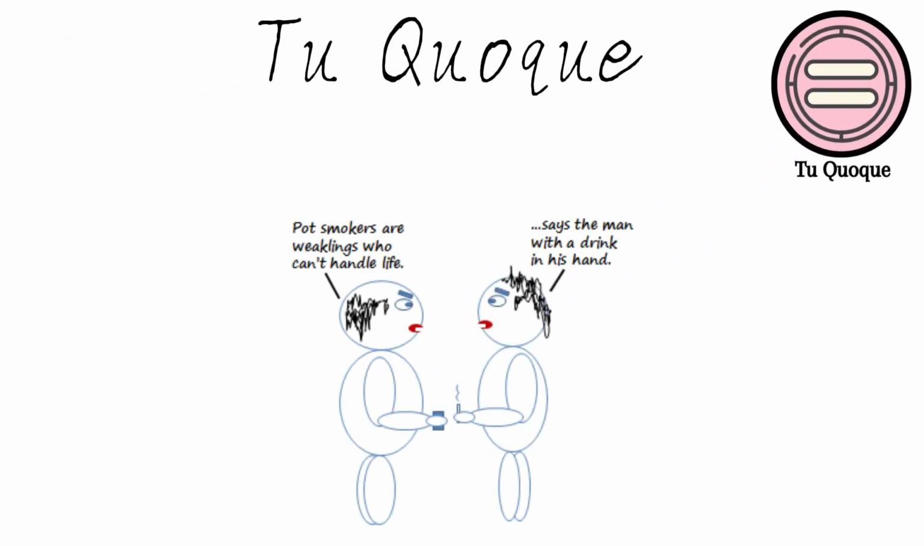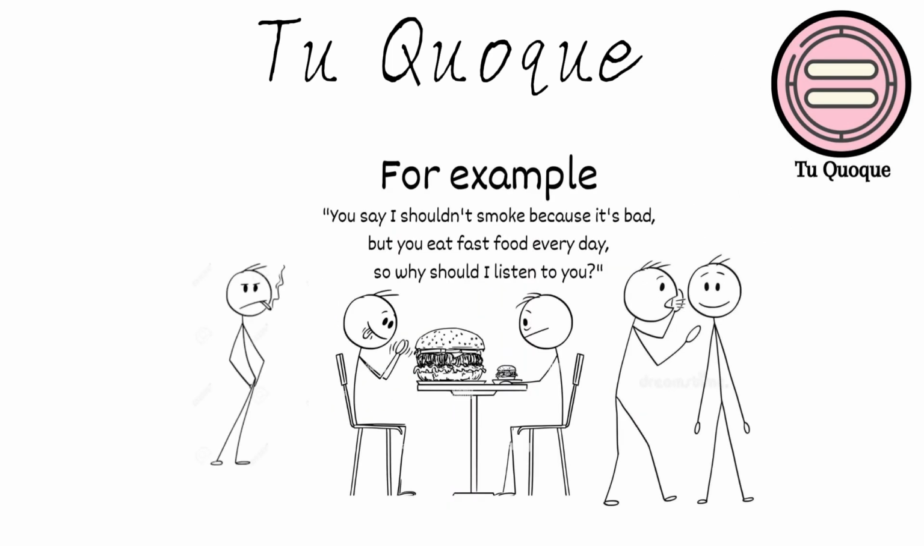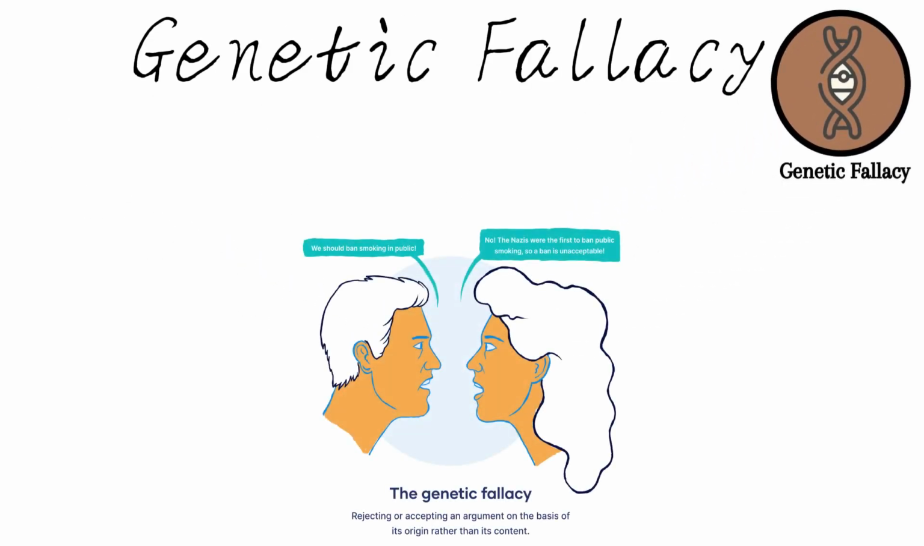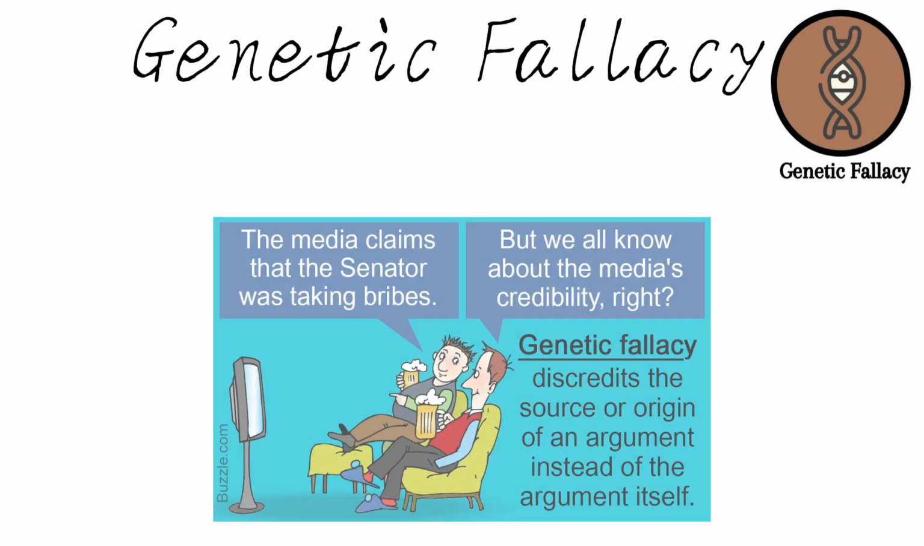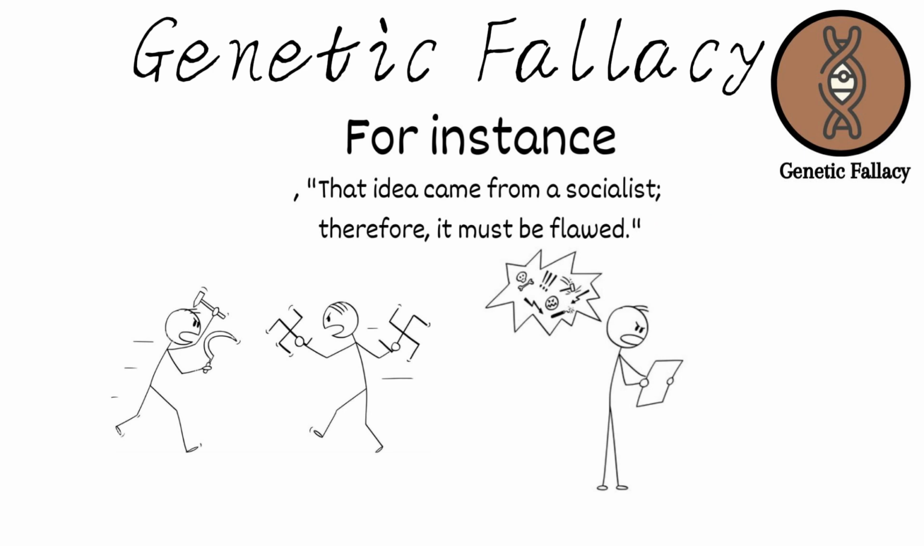Tu quoque occurs when someone avoids addressing criticism by turning it back on the accuser. For example, "You say I shouldn't smoke because it's bad, but you eat fast food every day, so why should I listen to you?" Genetic fallacy involves judging the merit or validity of an idea based on its origin rather than on its own qualities or merits. For instance, "That idea came from a socialist, therefore it must be flawed."